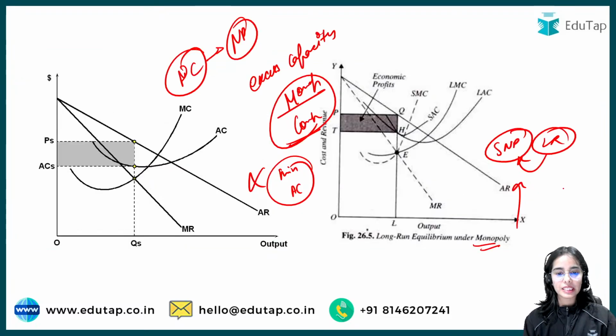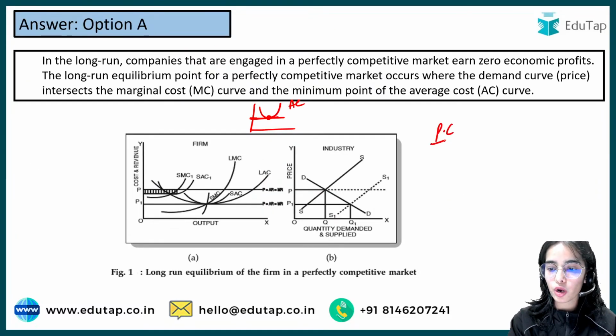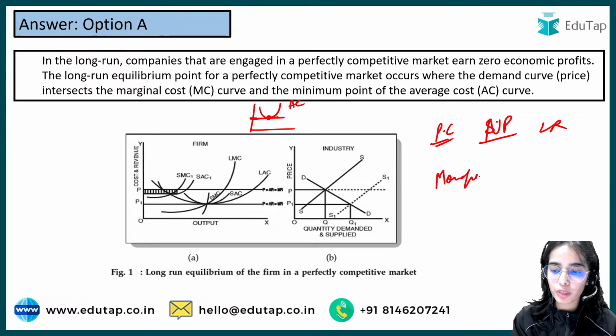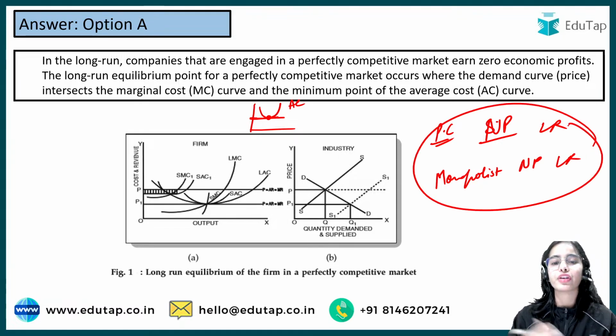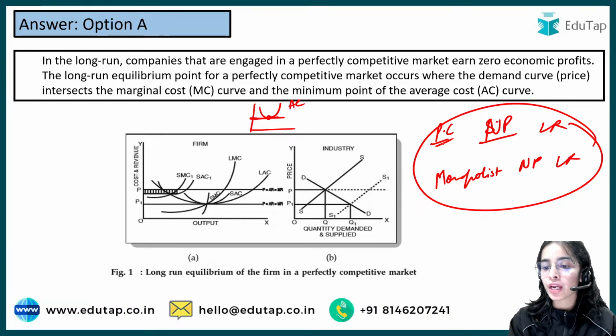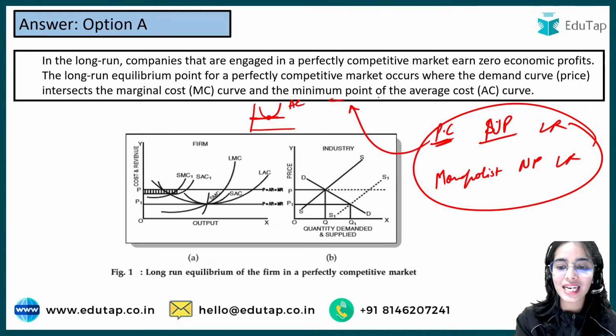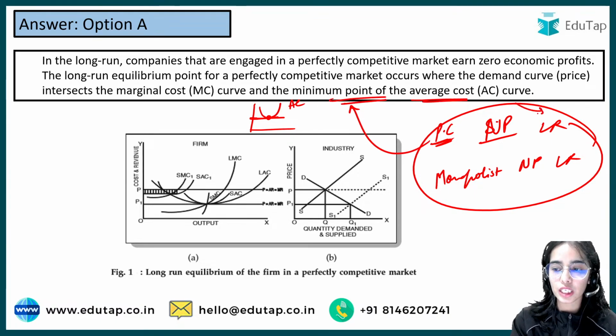So the basic idea is that perfect competition is earning normal profits in the long run. Monopolistic competition is also earning normal profits in the long run, because they both have the freedom of entry and exit. But perfect competition is producing at the minimum point of average cost in the long run.